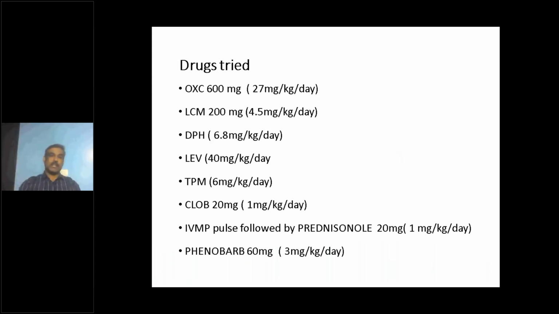She was tried on all these different medications as an inpatient because she was having so many seizures, 20, 30 seizures per day. So all the antiepileptic medications were used desperately. We also used IV methylprednisolone pulse, which is used sometimes in the acute setting with a flurry of seizures. That was just empirical treatment.